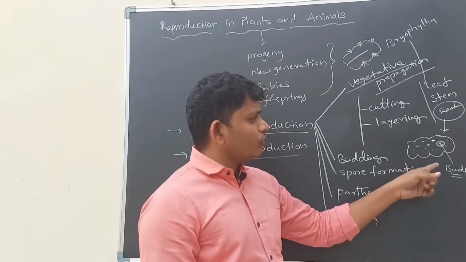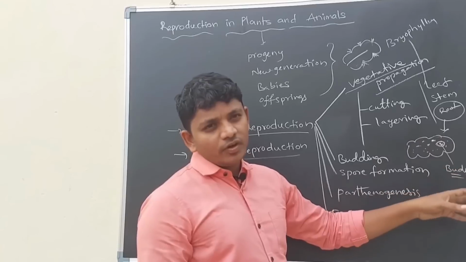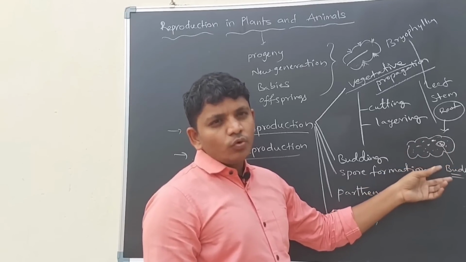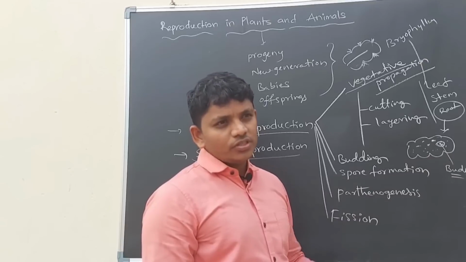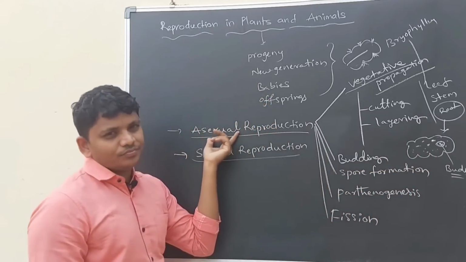So here in this process a root is involved, there is no other plant involved, a small part of the root is growing as a new individual plant. This is also a vegetative part, this belongs to asexual reproduction.